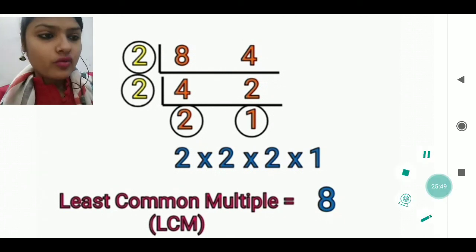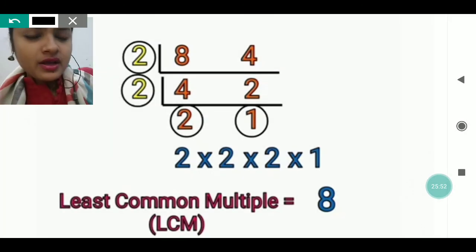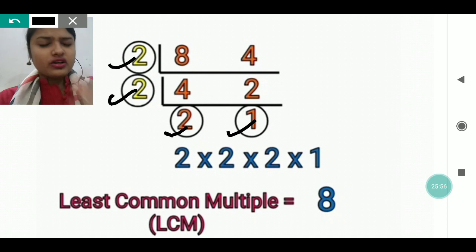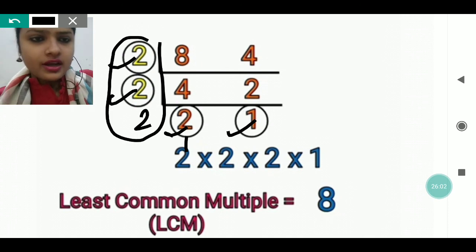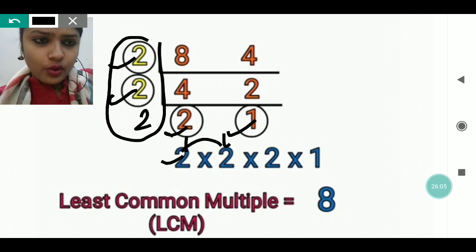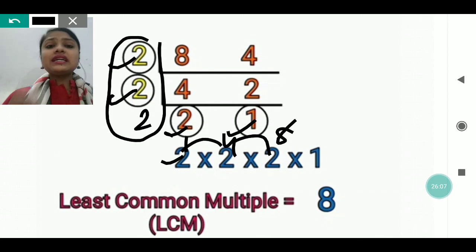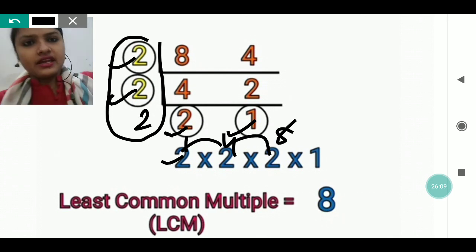Now I will just multiply, because I have got all the numbers. Now it cannot go further. If you divide by 2 again here, you will get 1 only. These 3 twos you will get. So 2 into 2 is 4, and 4 into 2 is 8. So what is the LCM of 8 and 4? That is 8.